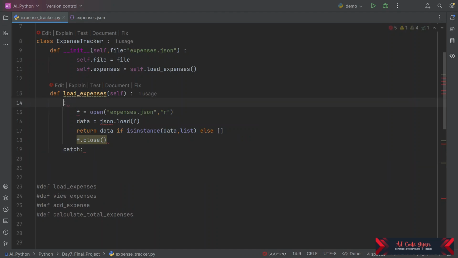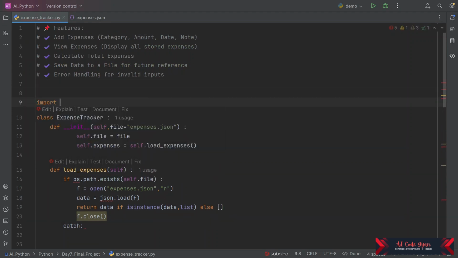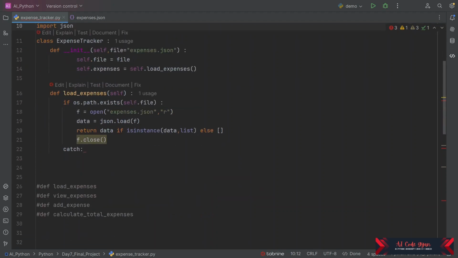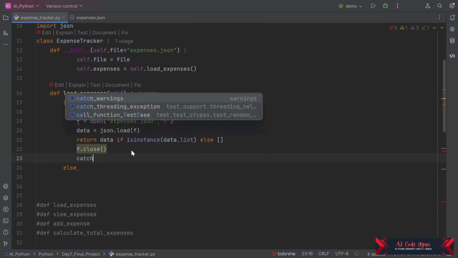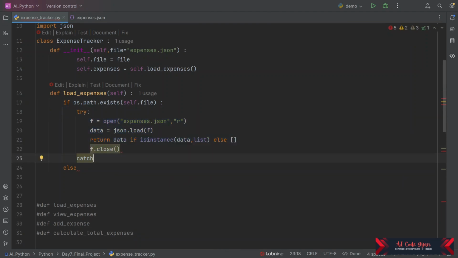One is if... yeah, so we are going to import OS here. This is one more thing we already discussed last time. We need to import OS, and for JSON we are going to import JSON implementation. So what we are going to do... always check your indentation in Python because that is most important.